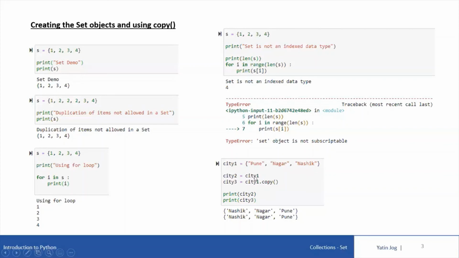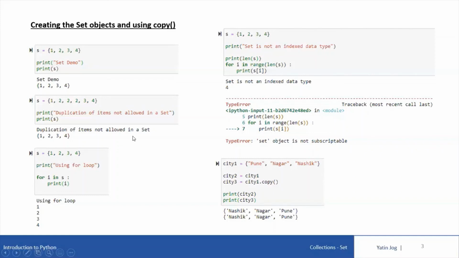It is just that we have two variables pointing to the same set of elements. City2 is also pointing to this set and city1 is also pointing to this set. So if I change something in city1, the change will reflect in city2 also. But that is not going to happen with the copy method. Copy will create a different object in memory, in the namespace, and then copy the elements of city1 into city3. So it is also referred to as shallow copy.